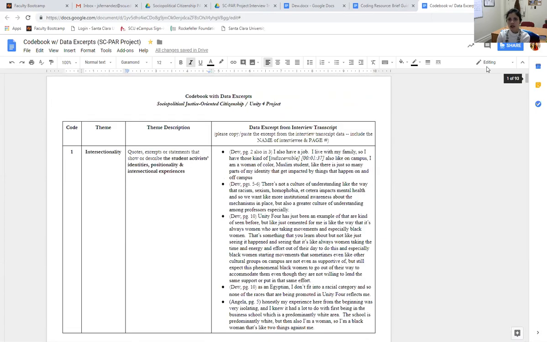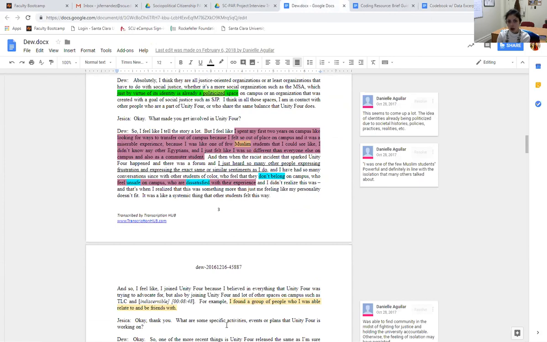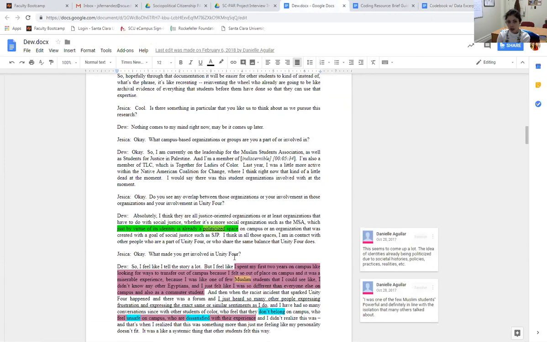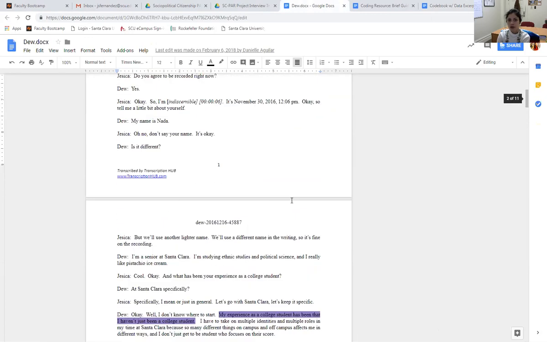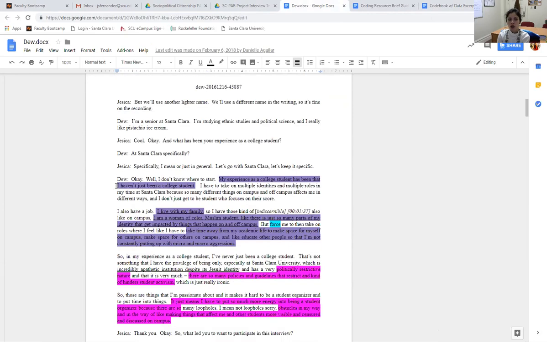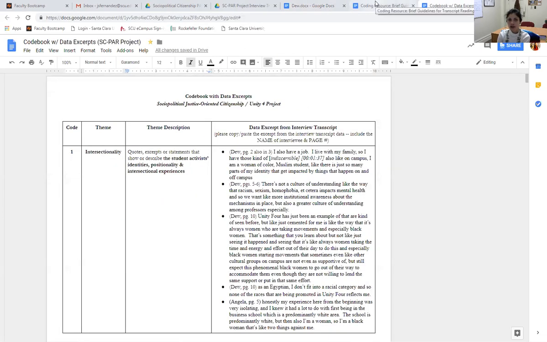So once you've read the transcript and you've done the coding scheme, or you've read through the coding scheme and you understand what it means in the examples that are being provided, and it's really important that you read the entire transcript very, very carefully. Then you cut, or then you don't cut actually, I'm sorry. Don't cut it at all, because then that'll be a problem. You copy and paste the excerpt onto the corresponding section, yeah?